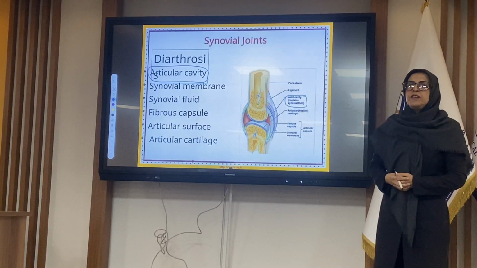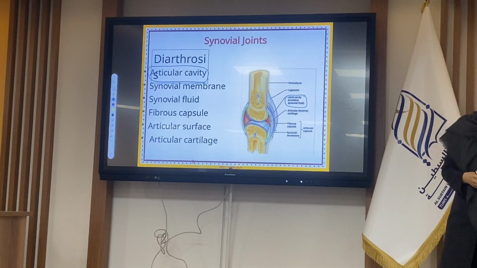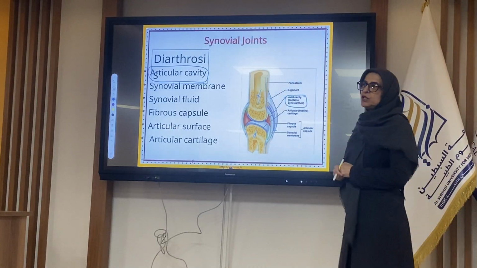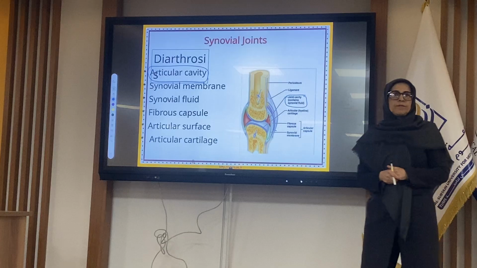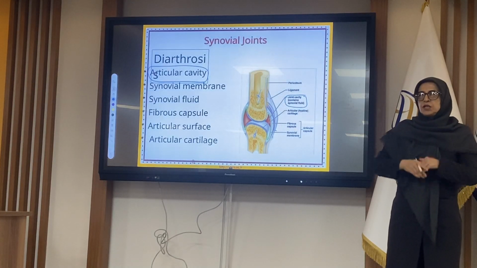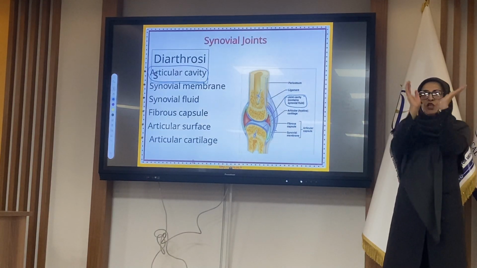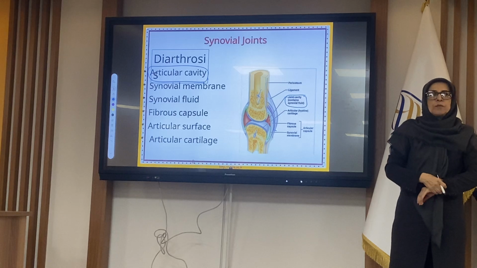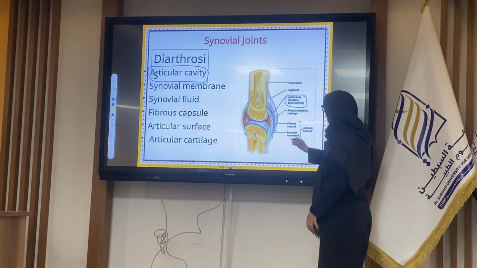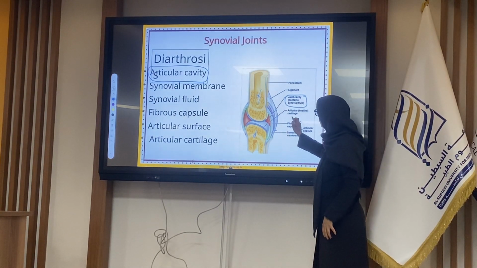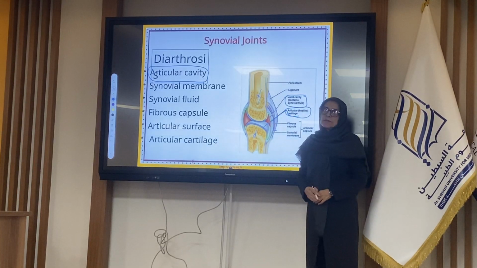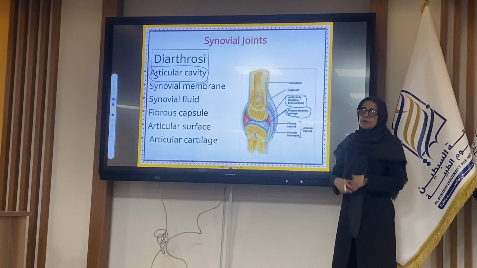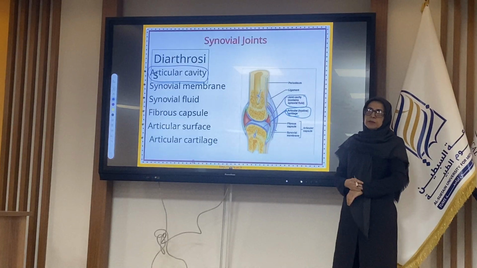It is a type of hyaline cartilage, but with one exception to other cartilage: it doesn't have perichondrium. The hyaline cartilage in other parts is sheathed by the perichondrium, but here this articular cartilage doesn't have any perichondrium. It covers the head of the bones.